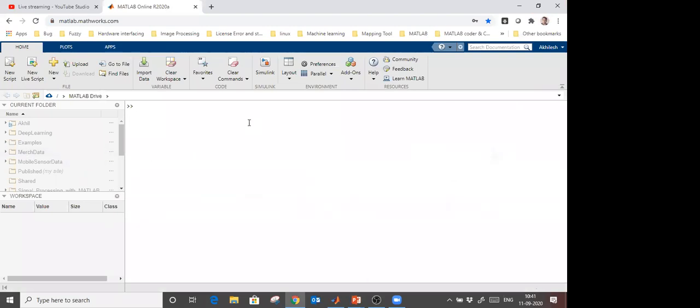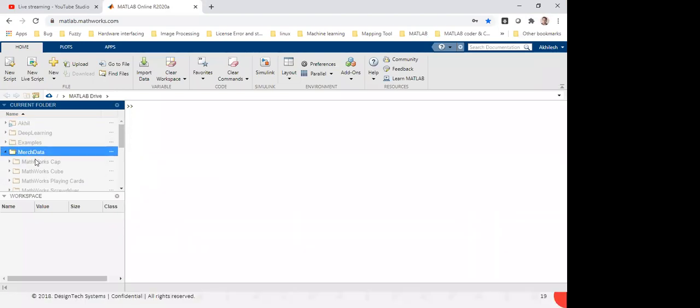Okay. First, I'm going to design a simple deep learning model using the app. You see that here I have these subfolders available. Your first step is to create a main folder, and in the main folder you create subfolders, and the subfolder names will be the classes, meaning the classes you want to detect from your deep learning model.